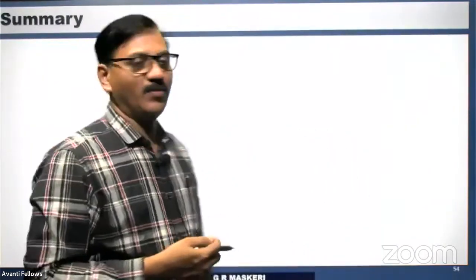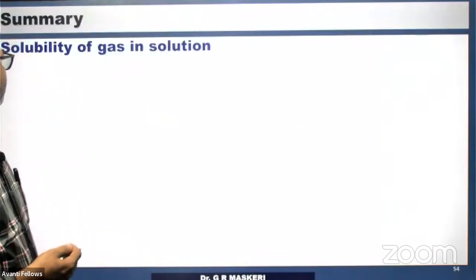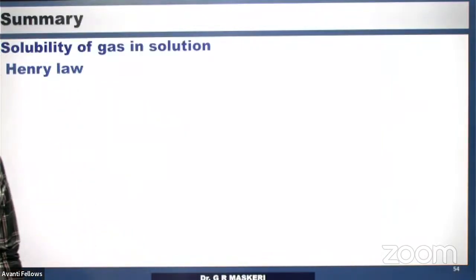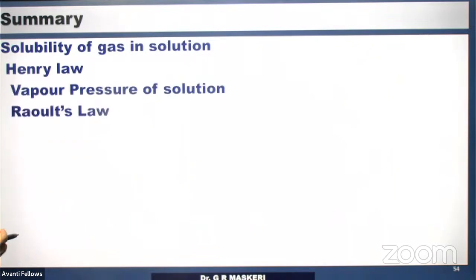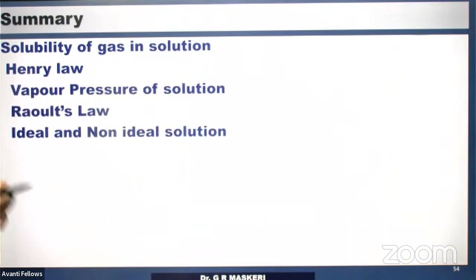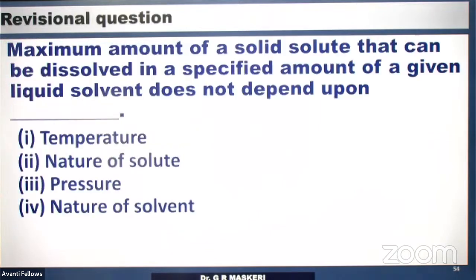Summary: what we have learned so far is solubility of gas in solution, Henry's law, vapor pressure of the solution, Raoult's law, ideal and non-ideal solution, and the graphical representation, and then azeotropes. Now, some questions that we can take for revision.